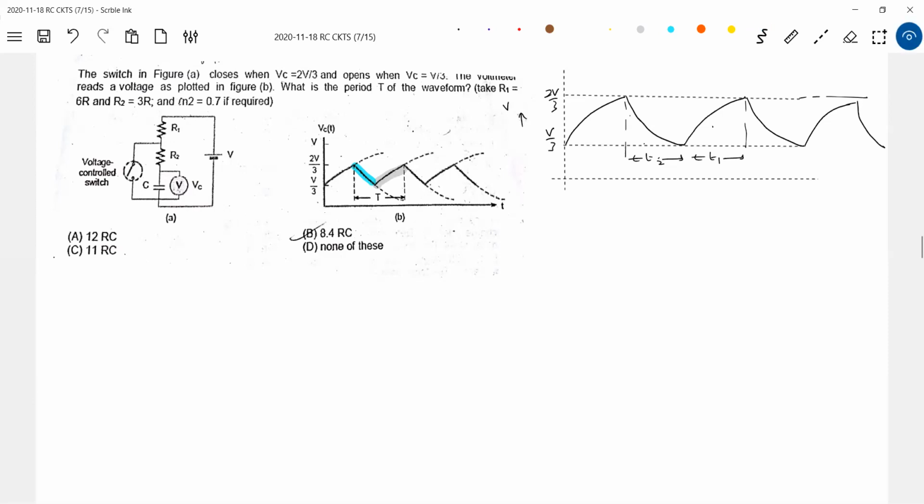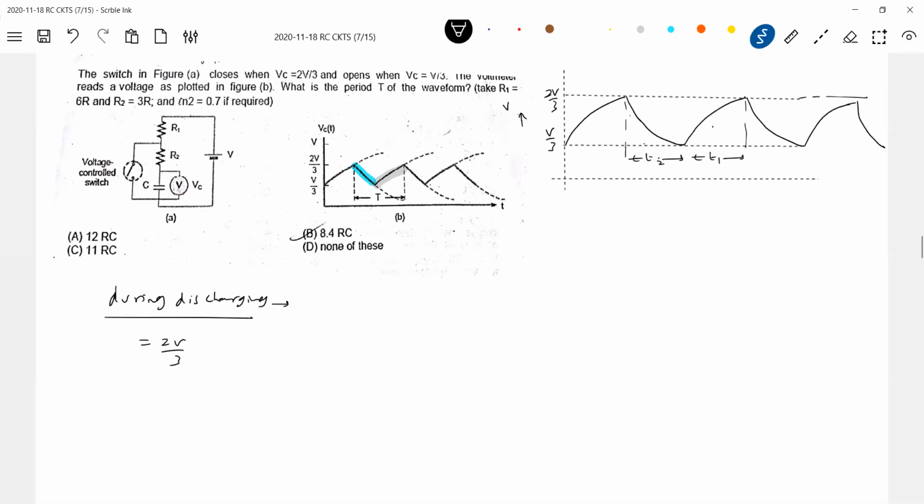Don't bother about this particular thing. So try to analyze the circuit from here. It is discharging. From what initial voltage? 2V/3. Everyone knows the RC circuit, but the application is what you have to learn here, slowly. During discharging, what was the initial voltage? 2V/3. Go back to the RC discharging.